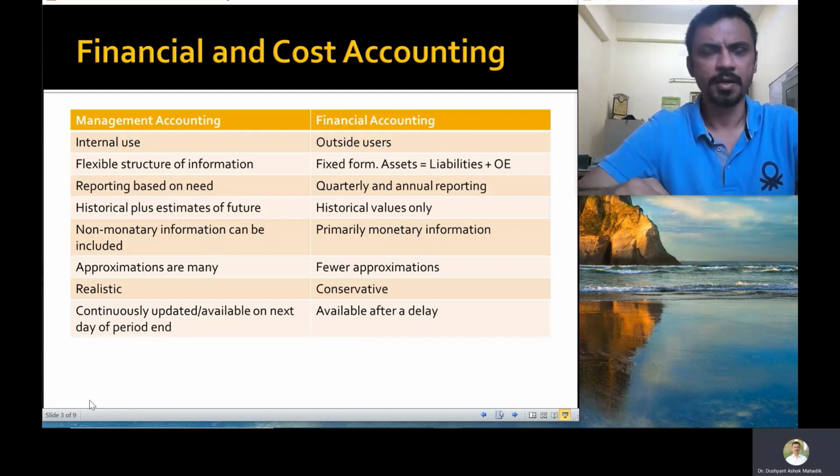The format and periodicity and the information content in the financial reporting is quite rigid and it follows a certain set of rules. In contrast, the cost and management accounting, that is another set of information that is maintained, is meant for the internal stakeholders and it does not necessarily follow a rigid set of rules and formats.